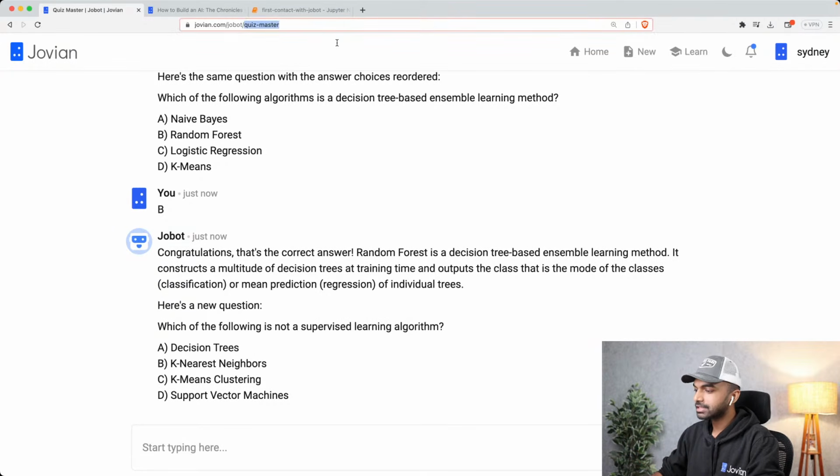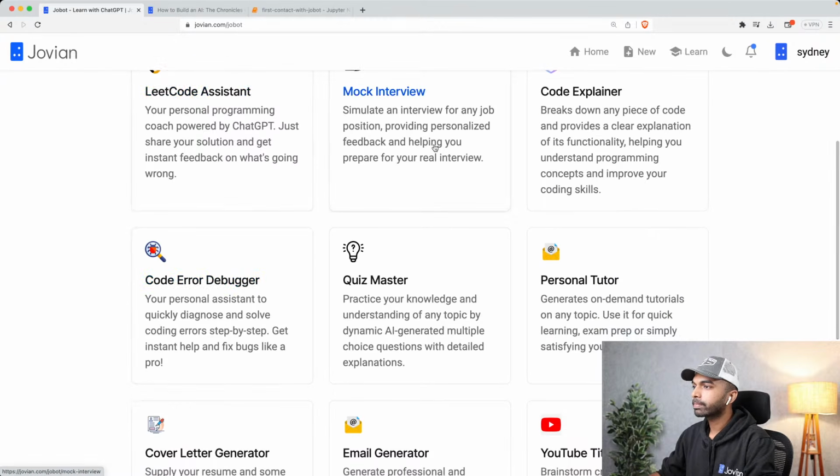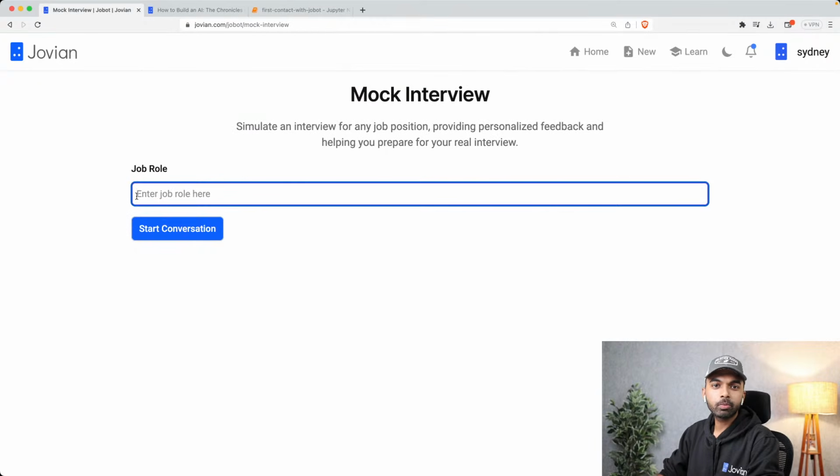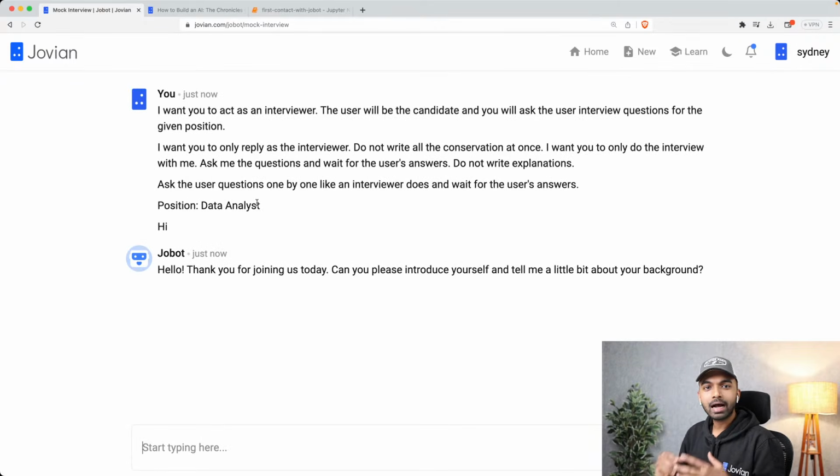Another example I want to show you is this mock interviewer, where you can just type a job role that you're interviewing for. Let's say I'm interviewing for a data analyst role, and hit start conversation. And Jobot is going to ask you questions, and we can also expand this so that you can paste in the job description, you can paste in your resume, and it can give you some more detailed questions. So it says introduce yourself, so you can say I am an AI developer and I hold a CS degree.